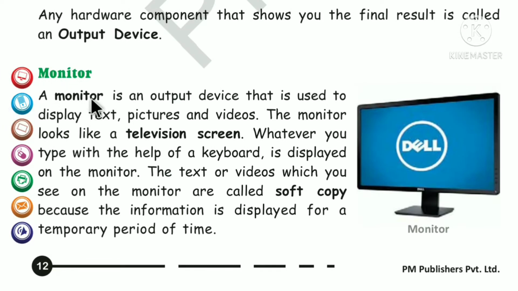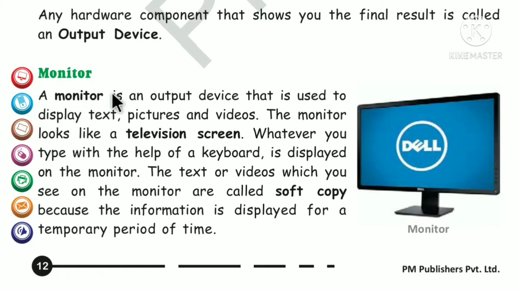Monitor. A monitor is an output device that is used to display text, pictures and videos. The monitor looks like a television screen. Whatever you type with the help of a keyboard is displayed on the monitor. The text or videos which you see on the monitor are called soft copy because the information is displayed for a temporary period of time.